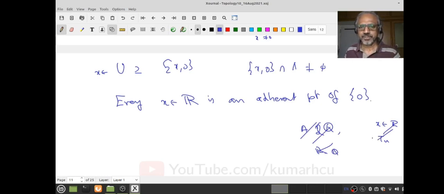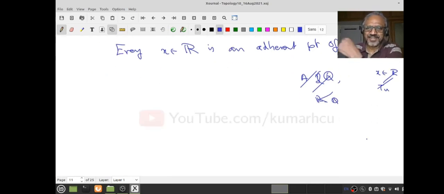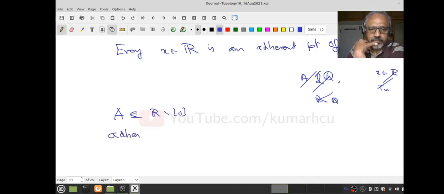Everybody wants to stick to this set. That's of course obvious, right? If there is a VIP, everybody wants to clamor, everybody wants to reach him. Yeah, that's what it says. That's why I called it a VIP topology, right? And suppose A is a set containing R minus {0}. What are the adherent points of this?